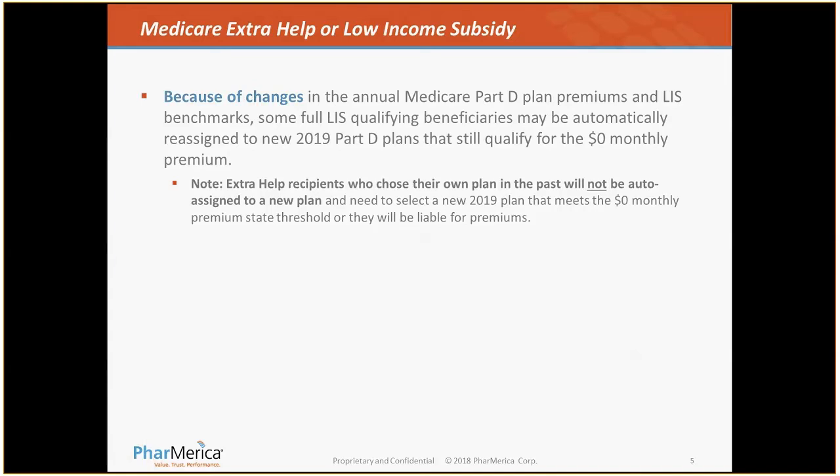Because of the changes in the annual Medicare Part D plan premiums and LIS benchmarks, some full low-income subsidy beneficiaries may be automatically reassigned to new 2019 Part D plans that still qualify for the zero monthly premium. Note, Extra Help recipients who chose their own plan in the past will not be auto-reassigned. Again, it's important to note, if the beneficiary has selected their own plan in the past, they will not be reassigned to a new plan, even if that plan is losing its low-income subsidy in 2019.